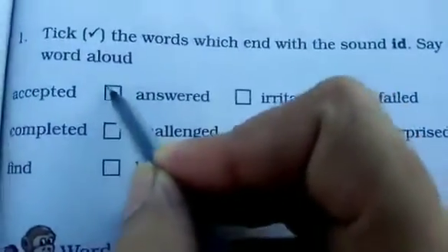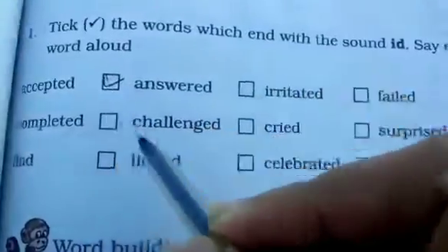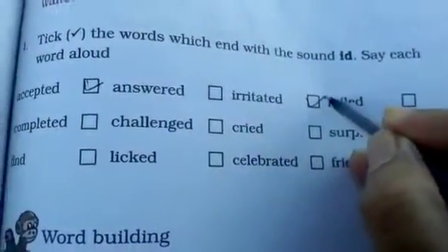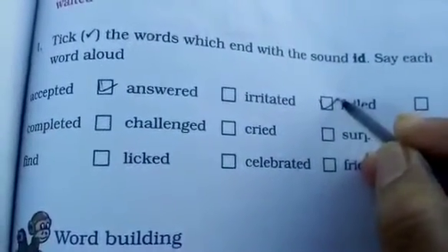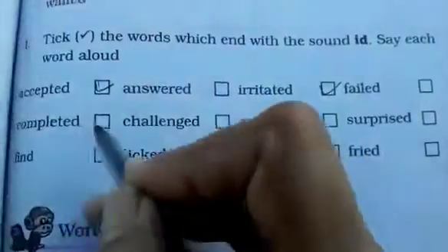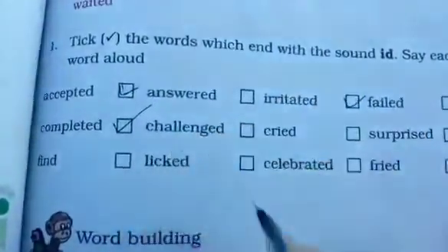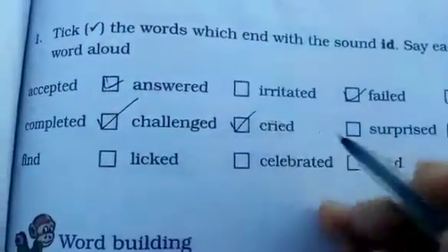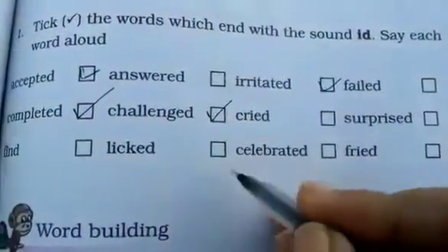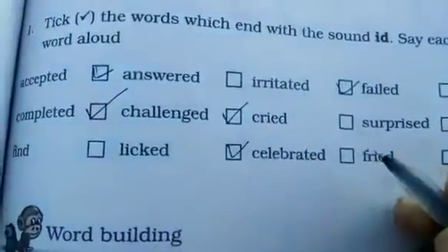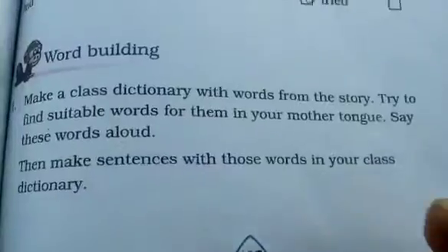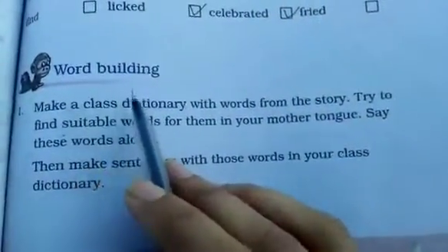First, accepted, then irritated, completed, cried, celebrated and fried.